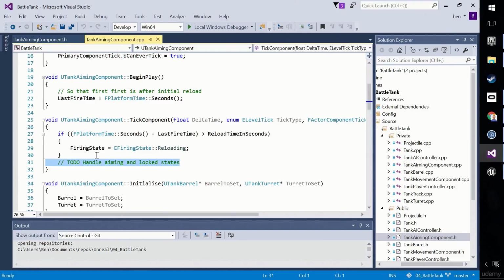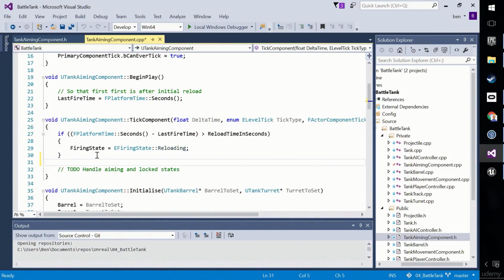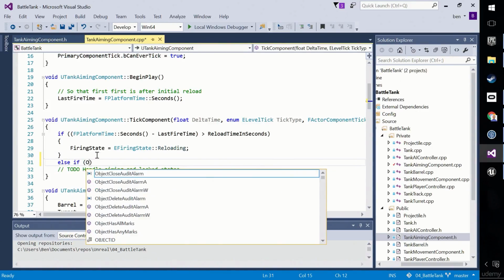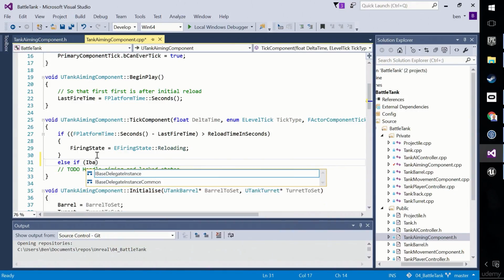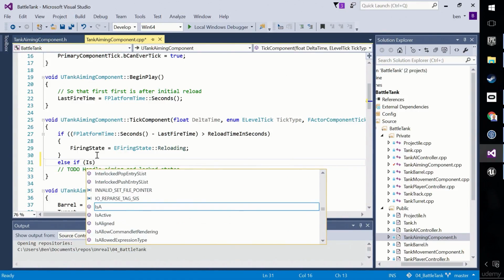Okay, so let's handle these aiming and locked states now. In order to differentiate between aiming and lock, we're going to need to know if the barrel is moving. So I'll write the surrounding code and then I'm going to give you a challenge to write the IsBarrelMoving method. So we're going to say else if IsBarrelMoving. Wishing that we had that method is called wishful coding.